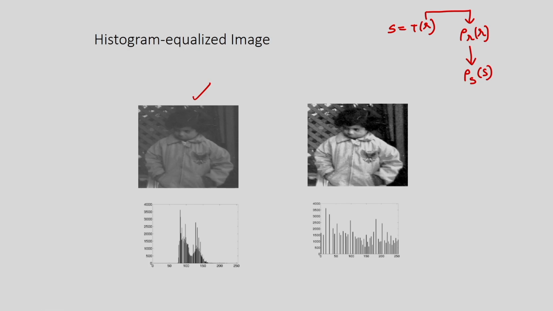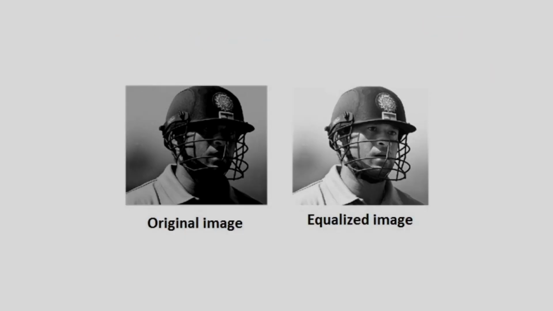From the input image I am determining the PDF of R, and from the PDF of R I am determining the PDF of the variable S. Here also I am showing the example of the histogram equalization technique, the first one is the low contrast image, the second one is the equalized image.